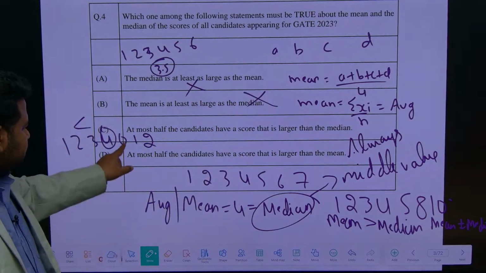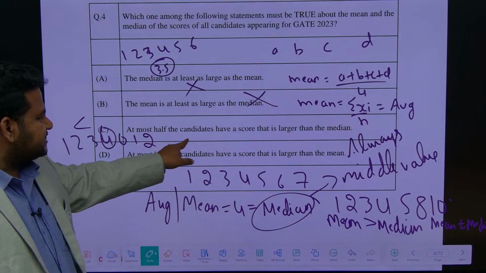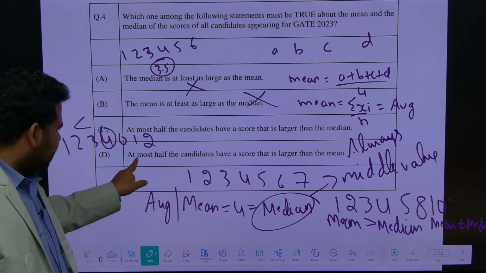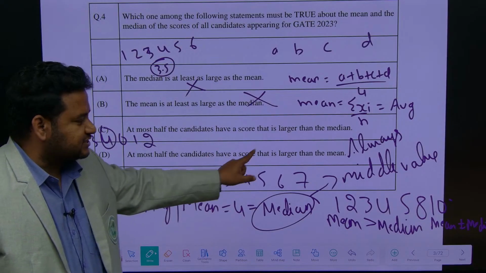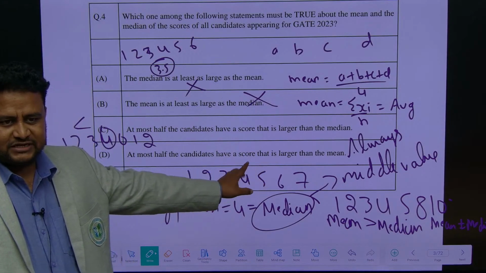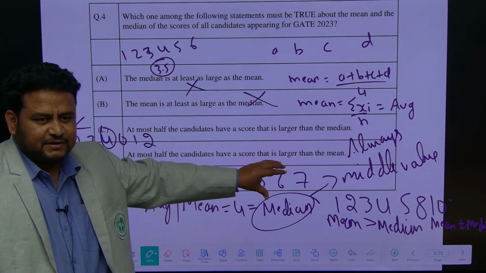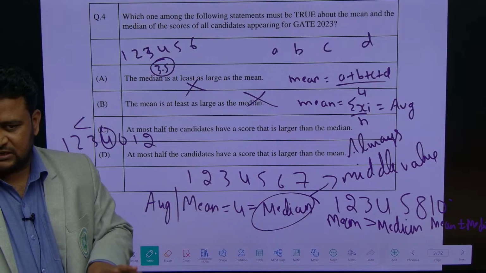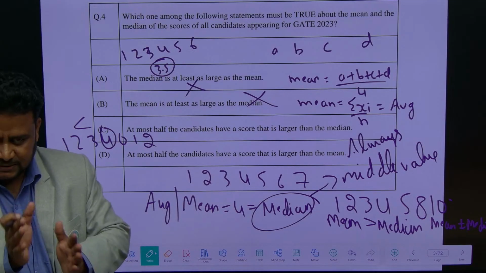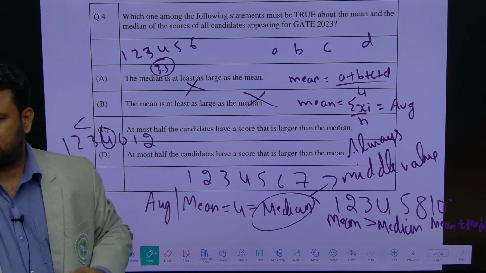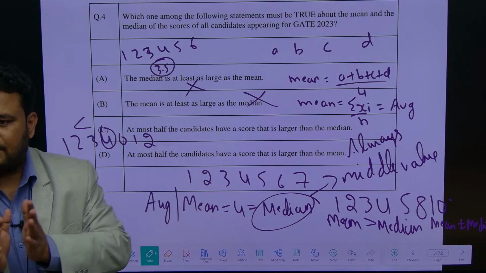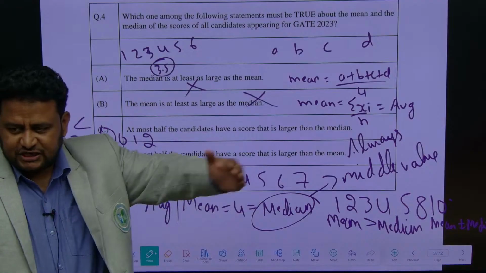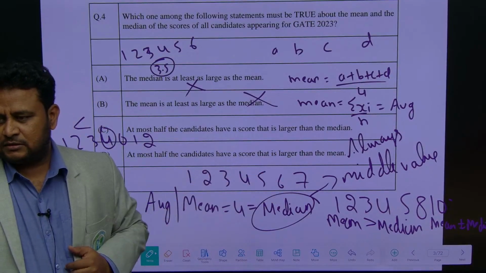Now, the option: at most half the candidates have a score that is larger than the median. Absolutely correct. But at most half the candidates have a score that is larger than the mean? No, the mean is not the thing that divides between larger and lower. The mean is an average value. It does not separate bigger values from smaller values. It only gives the approximate or average value. But the median differentiates between the larger value and the lower value.